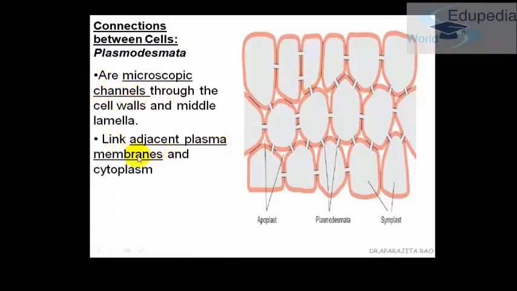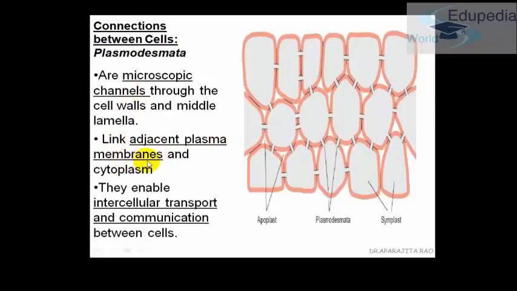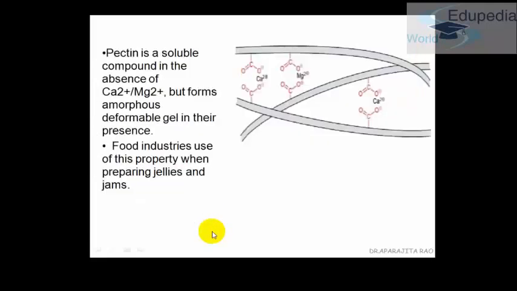Okay, they link the adjacent plasma membranes, and because they are like doors, they enable intercellular transport and communication between the cells. Now pectin, which is very sticky in nature, we just studied about it. In the absence of calcium and magnesium ions, it is very soluble in nature. But when calcium and magnesium are present, it forms a deformable gel.